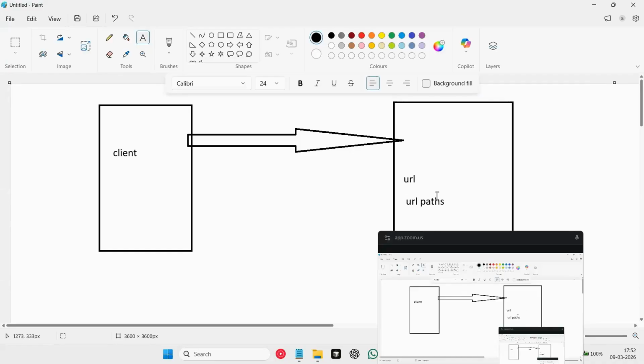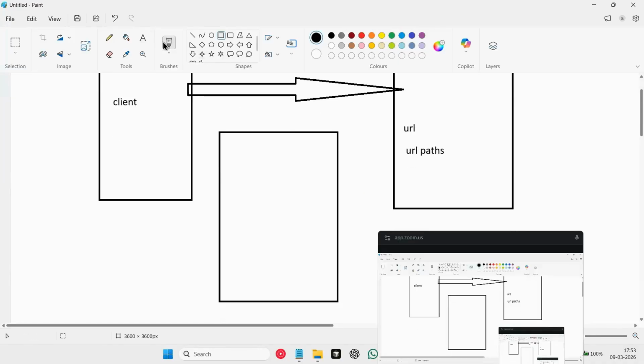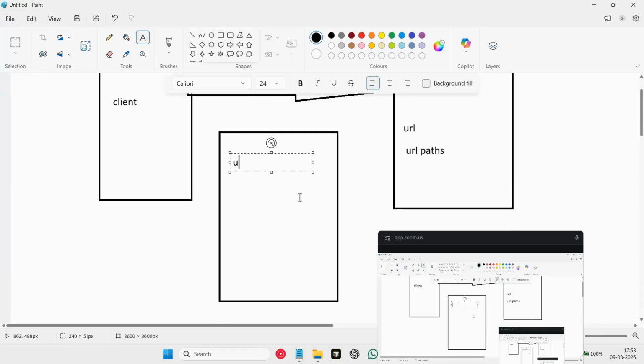This is basically like how you have Google Drive. Inside your Google Drive, you have many files, right? And every file will have its own URL, URL one, URL two, right? These are basically like an address for whatever file you have inside your Google Drive.